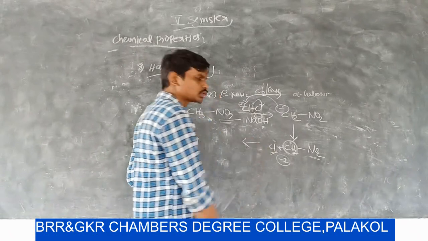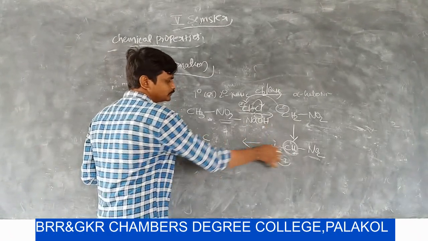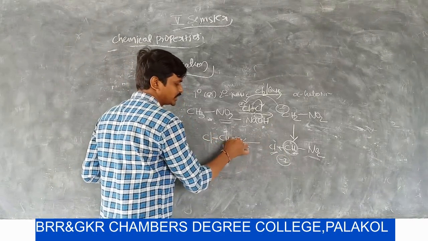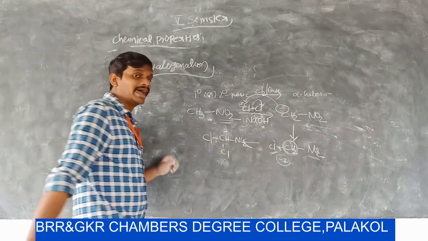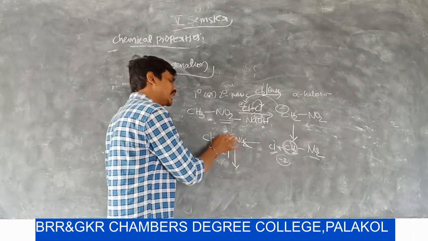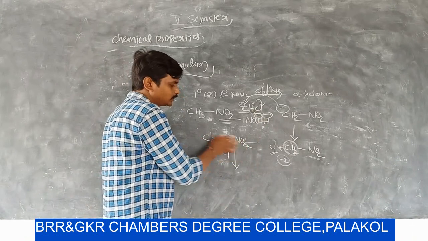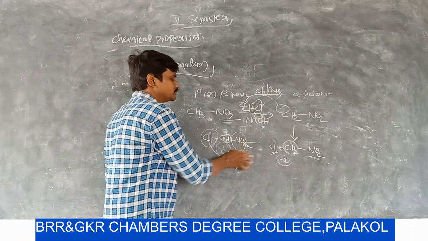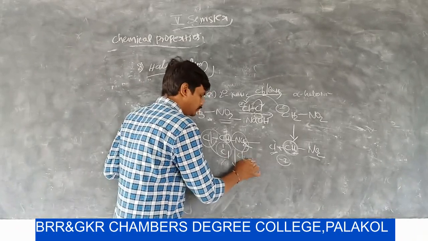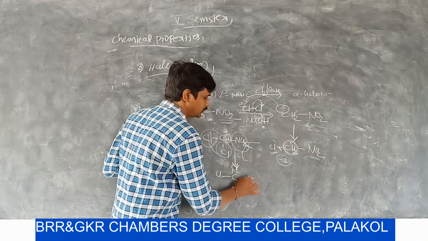We have to use strong basic medium. Then it abstracts another proton from this CH2 and does another halogenation reaction. You can get a dihalo derivative. This proton is more acidic than these protons because this carbon is connected to 3 electron withdrawing groups, so another halogenation reaction occurs.